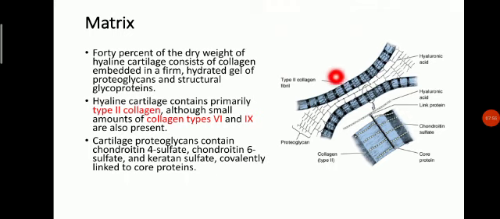This is the type 2 collagen fibril. Cartilage proteoglycans contain chondroitin 4 sulfate, chondroitin 6 sulfate, and keratan sulfate covalently linked to core proteins. This is the core protein to which attaches the chondroitin sulfate, and this is the section from the collagen type 2 fibrils. This is the proteoglycans, and in the center here lies the hyaluronic acid. You can see hyaluronic acid, the structure.